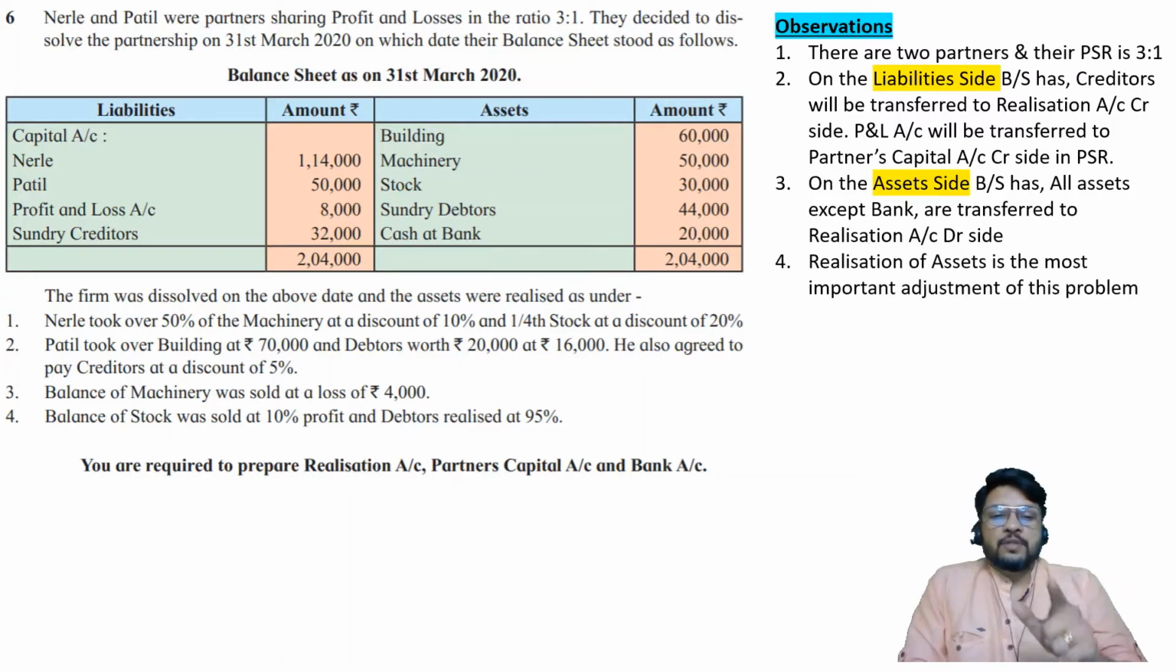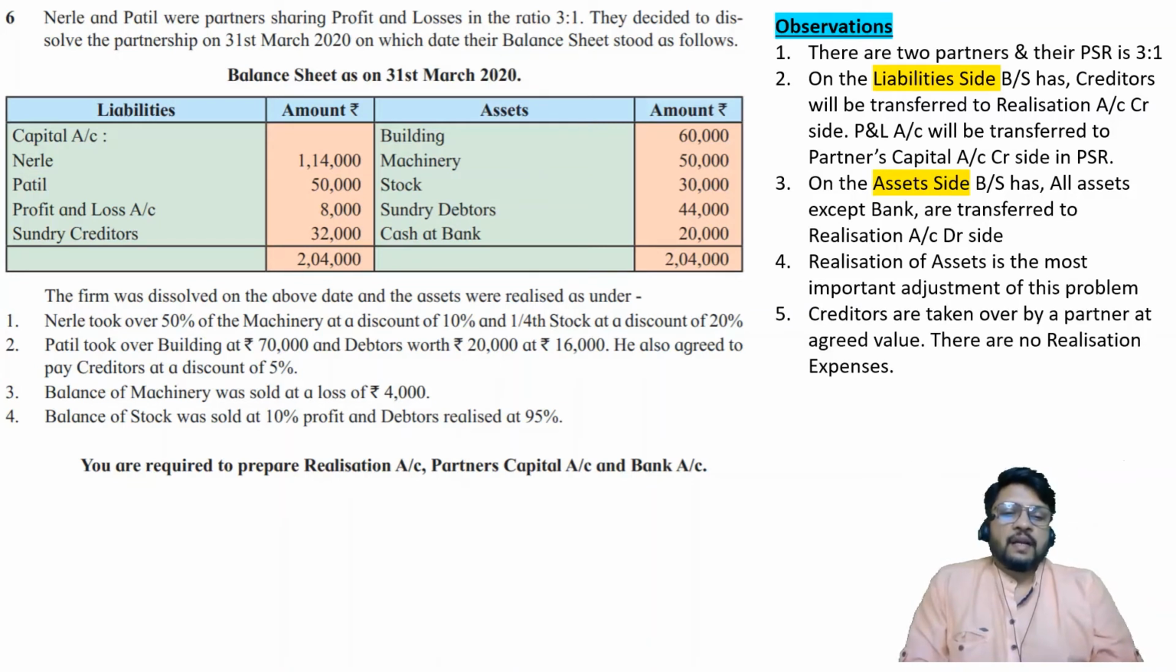Realization of asset is the most important adjustment of this problem. We are going to solve it with the help of various working notes, and then creditors are taken over by the partner at aggregate value. There are no realization expenses.